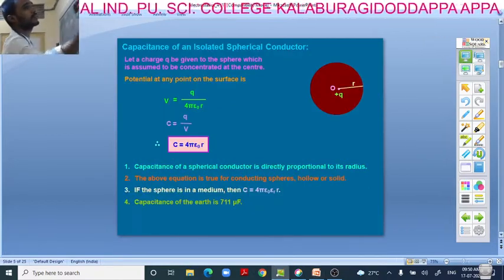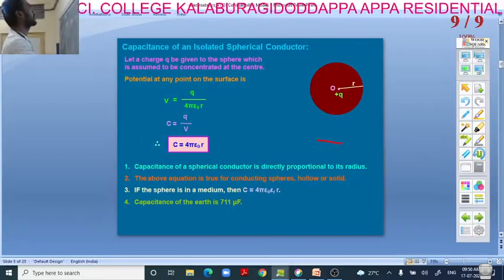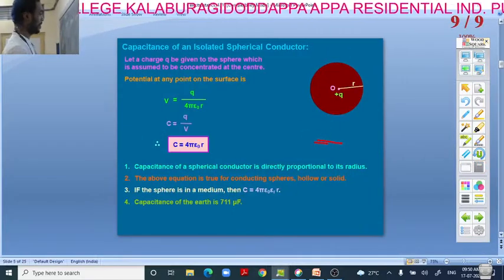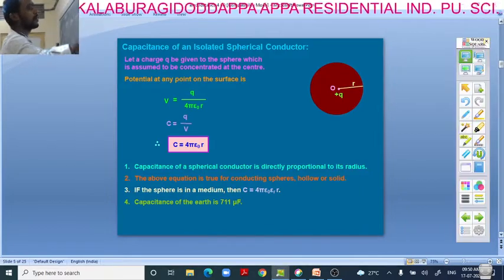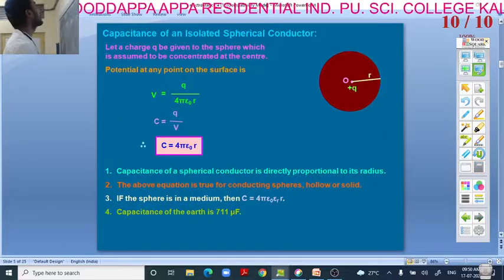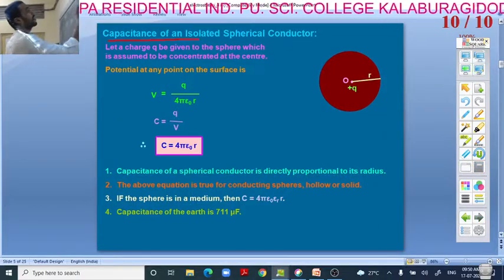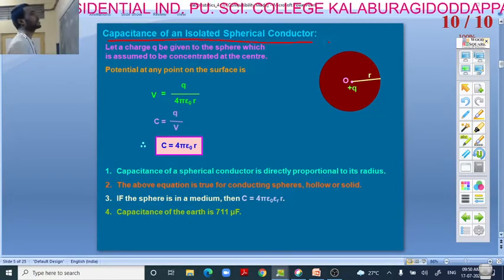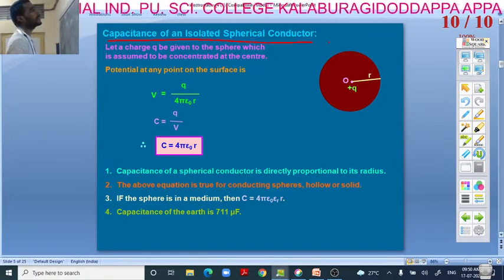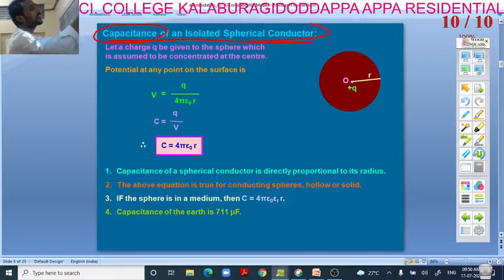Okay, see here. Capacitance of an isolated spherical conductor. Here we are going to discuss the capacitance of an isolated spherical conductor.